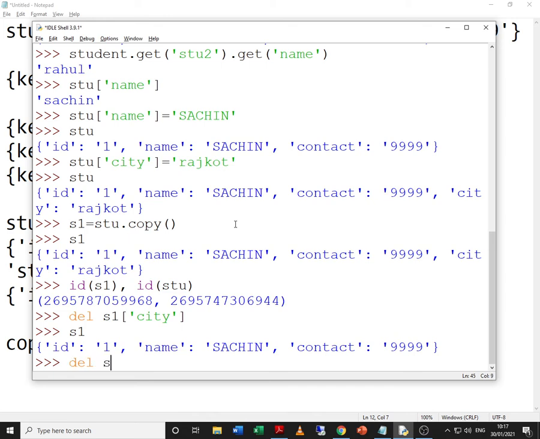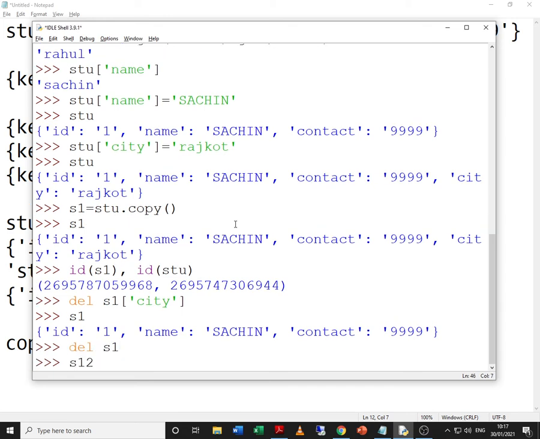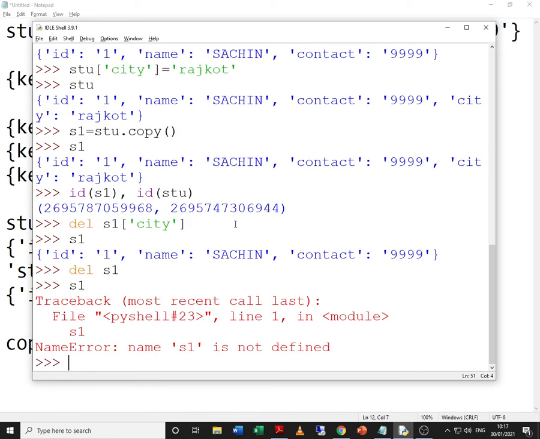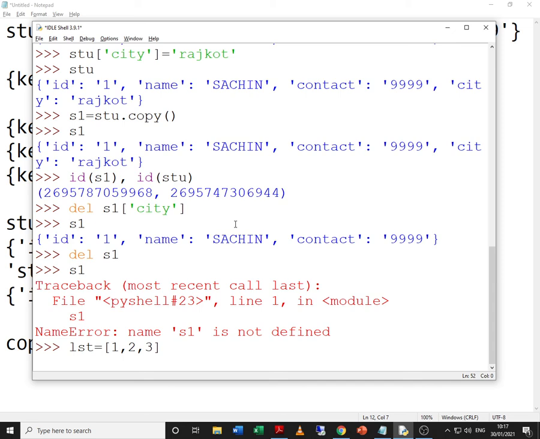Now if I give delete S1, then what happens? If I try to print S1, well, name error. That means the entire object is deleted or the entire dictionary S1 is removed. Now this is very similar to the list. In tuple, if you try to recollect, we were not able to remove one particular element from the tuple, but we were able to remove the entire tuple. Let us just go into the flashback: lst equals 1, 2, 3, and tup equals again 1, 2, 3.